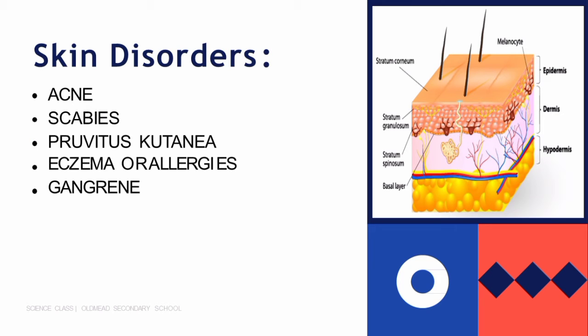Acne is a disorder of the oil glands commonly experienced by adolescents. Scabies is a skin disease caused by mites. Pruritus cutanea is a skin disease with symptoms of itching caused by irritation of peripheral sensory nerves.